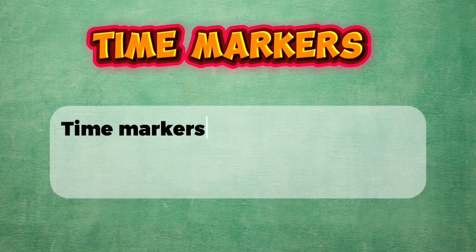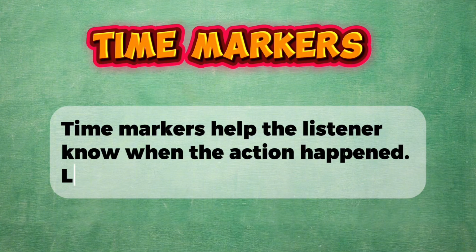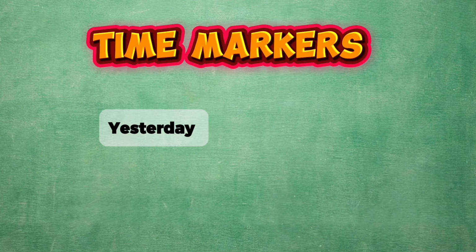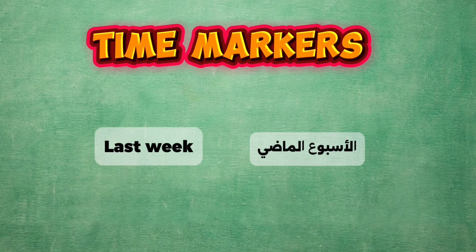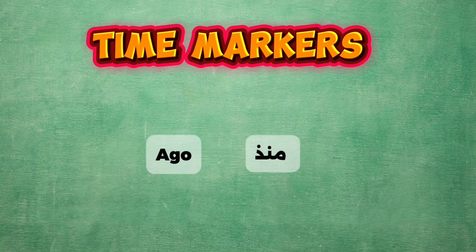We have also time markers. Time markers help the listener know when the action happened. Let's see the most common ones with the past simple. You have yesterday, last week, or last month, or last year, last Wednesday, in 2020 or any year or any date ago.